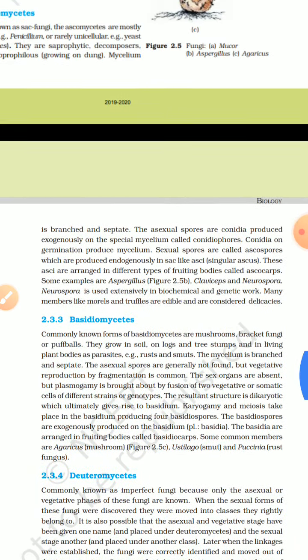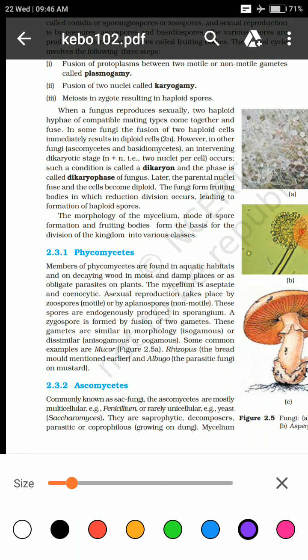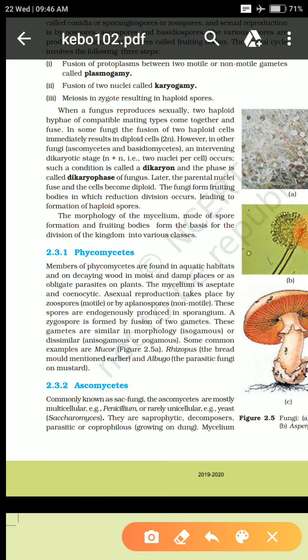So there are four classifications, and the classification is done mainly on the basis of the structure of the mycelium, and also how the spore formation takes place.